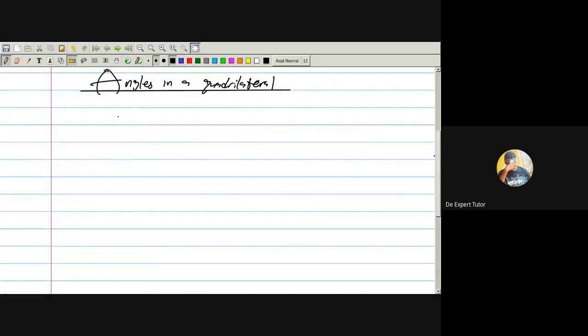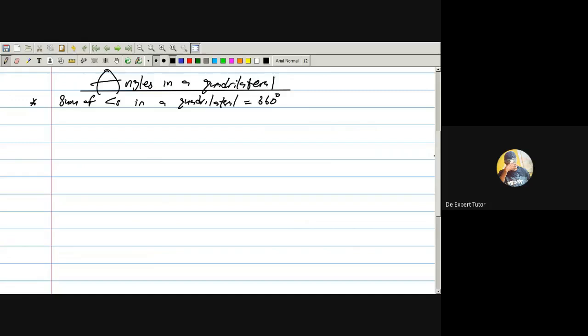Now pay attention to this fact. It's very, very important. Take note of two theorems. How many theorems? Two. One of the theorems is that the sum of angles in a quadrilateral is equal to 360 degrees altogether. Please take note of that. Very, very important.